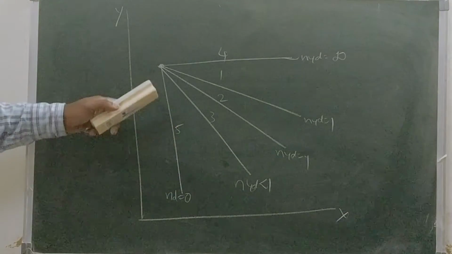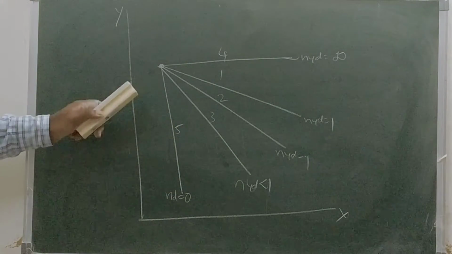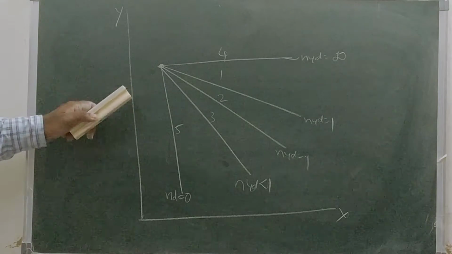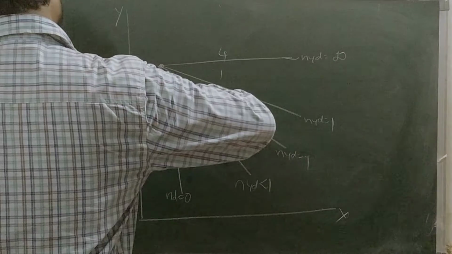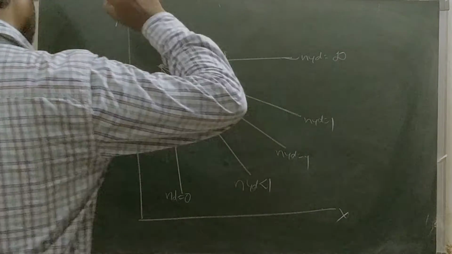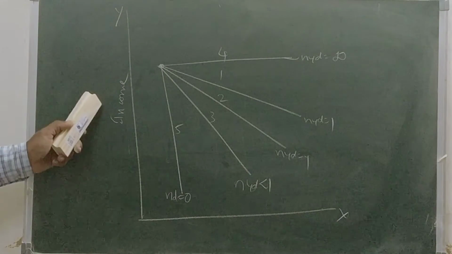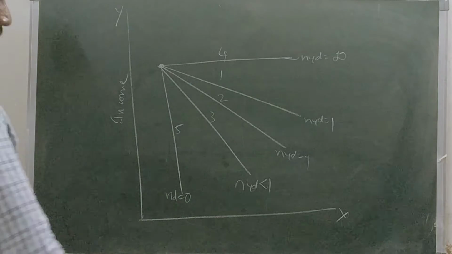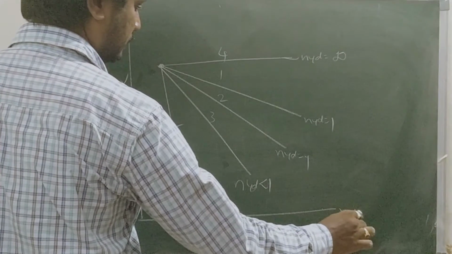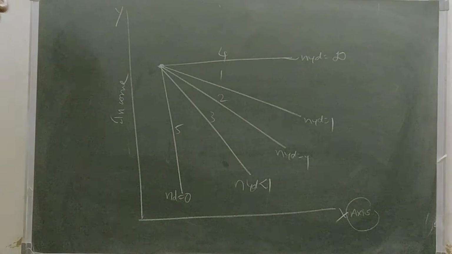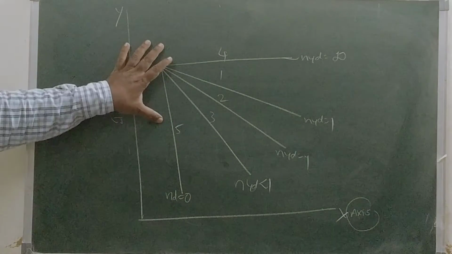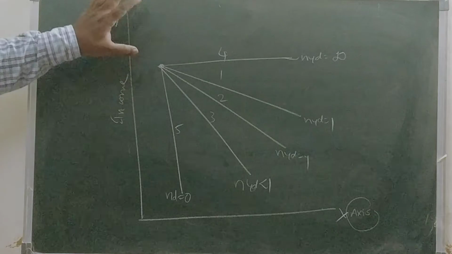Now this one, the y axis and x axis: this is income, and this is the x axis. This is income elasticity of demand.